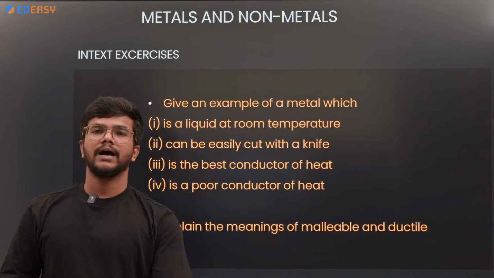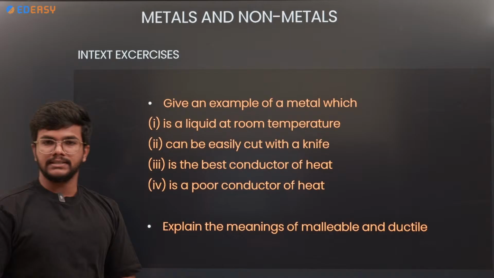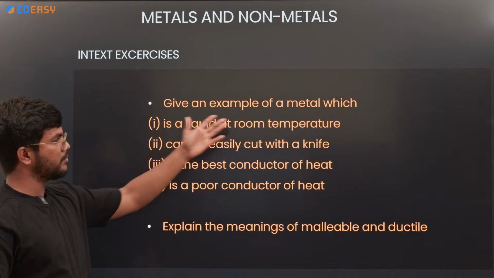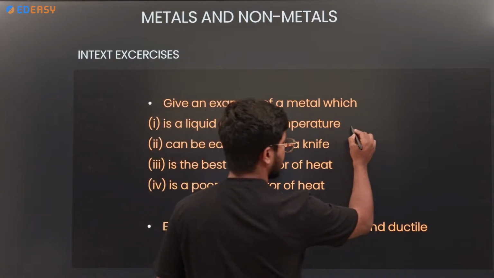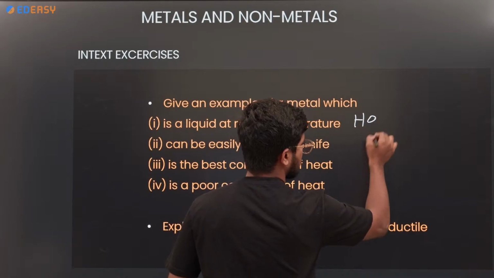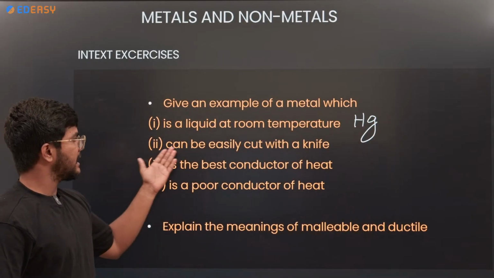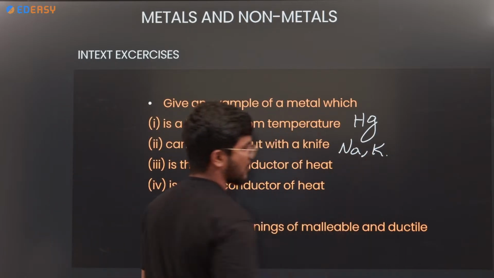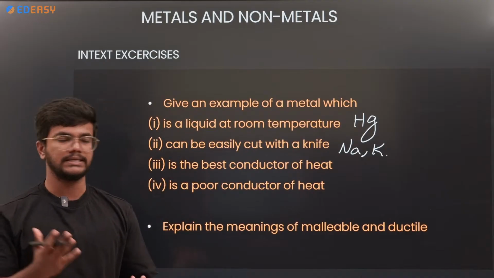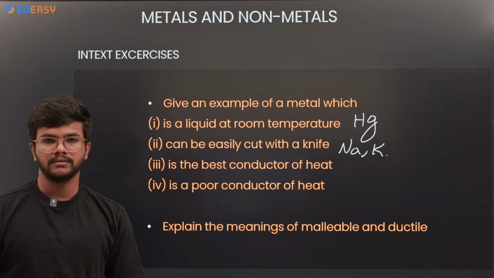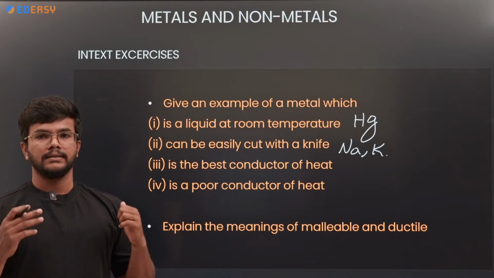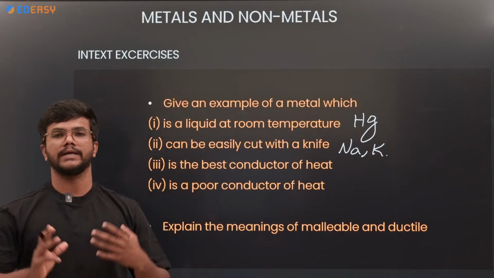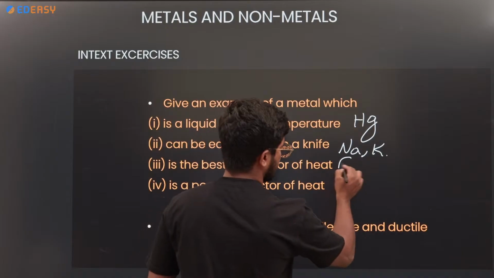Second, there is a question asked in the NCERT textbook: give an example of a metal which is liquid at room temperature. We already know that the one that is liquid at room temperature is mercury, denoted by Hg. Which can be easily cut with a knife? Sodium or potassium. Sodium or potassium are soft metals which can be cut with a knife easily. And which is the best conductor of heat? The best conductor of heat will be copper. We can take copper also, we can take iron also.